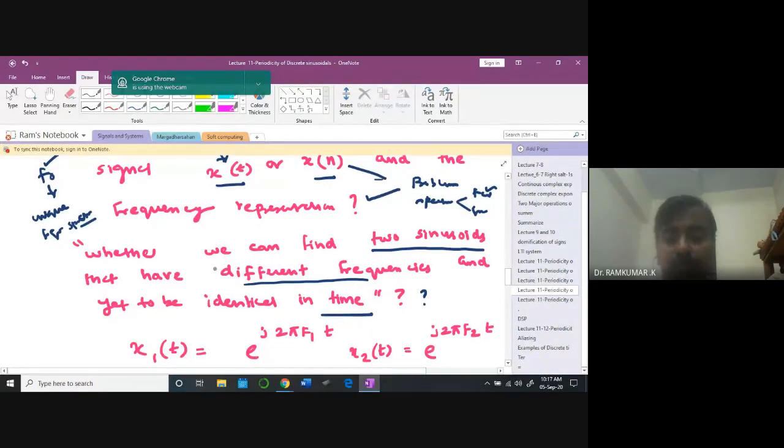Can you understand the question? What is it that we are trying to convey here? There are two sinusoids with two different frequencies, but yet they are identical in the time domain. Is it possible?